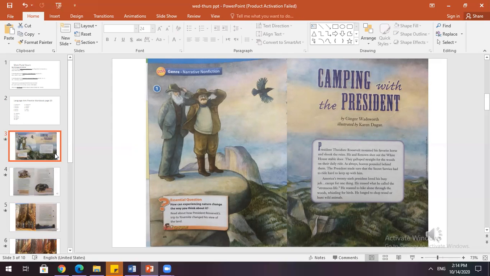President Theodore Roosevelt mounted his favorite horse and shook the reins. He and Renown shot out the White House stable door. They galloped straight for the woods on their daily ride. As always, hoofs pounded behind them. The president made sure that the Secret Service had to ride hard to keep up with him. America's 26th president loved his busy job, except for one thing. He missed what he called the strenuous life. He wanted to hike alone through the woods, whistling for birds. He longed to chop wood or hunt wild animals.